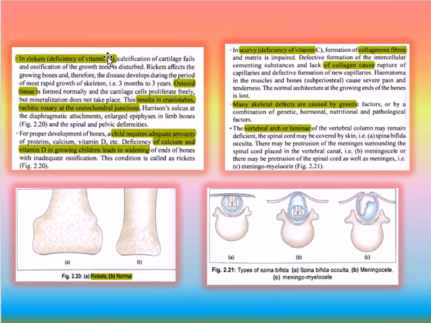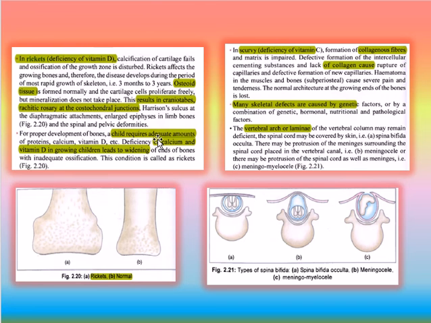Rickets: what is rickets? It is a deficiency of vitamin D. Calcification of the cartilage fails and ossification of the growth zone is disturbed. Rickets affects the growing bones, and therefore the disease develops during the period of the most rapid growth of the skeleton, that is 3 months to 3 years. Osteoid tissue is formed normally and cartilage cells proliferate freely, but mineralization does not take place. The result is craniotabes, rosary at the costochondral junction, Harrison's sulcus at the diaphragmatic attachments, large epiphyses in the limb bones, and spinal and pelvic deformities.